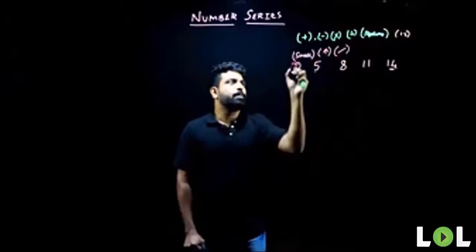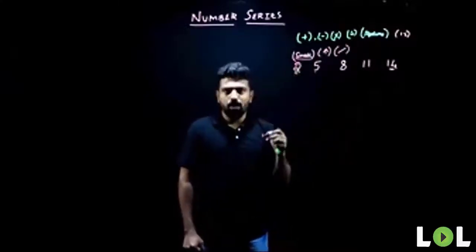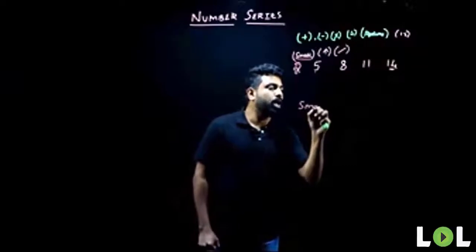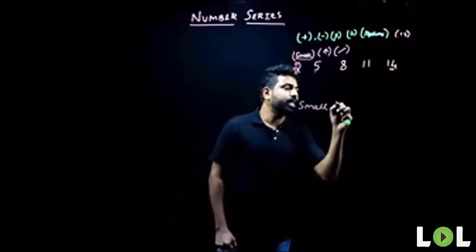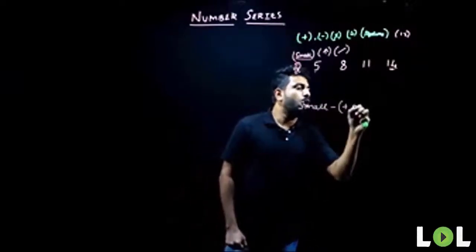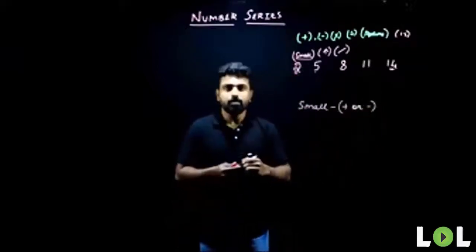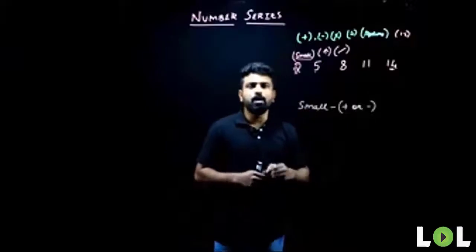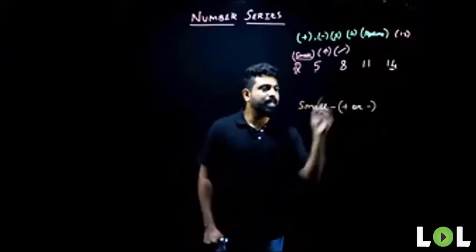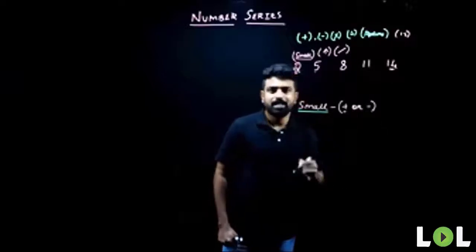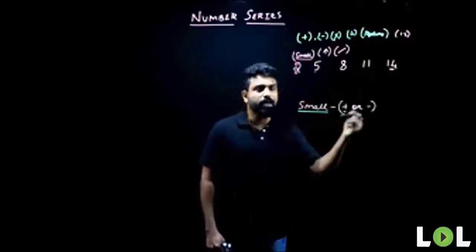So whenever the difference is small, what we need to understand is, it's either addition or subtraction that will be involved in our series. So make a note of this, people. Whenever the difference between the first term and the last term is small, it is generally addition or subtraction that we'll be looking for.